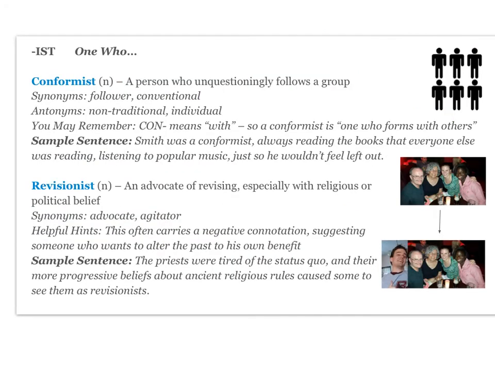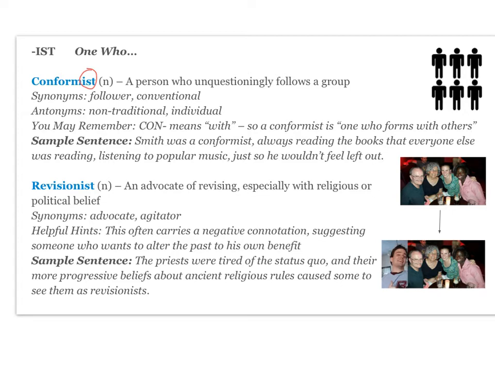Your next root is ist, which means one who, and your first word is conformist. It's a noun, and if you think about that root, conformist would be one who conforms. And your definition is a person who unquestioningly follows a group. Your synonyms are follower and conventional. Your antonyms are non-traditional and individual.